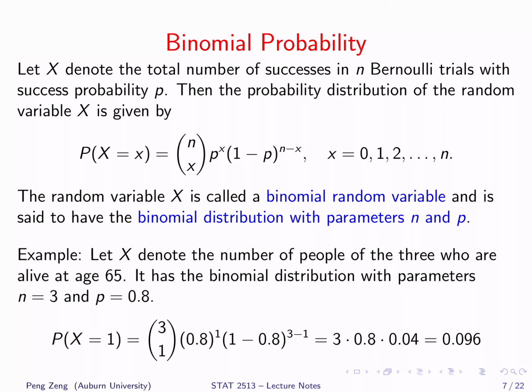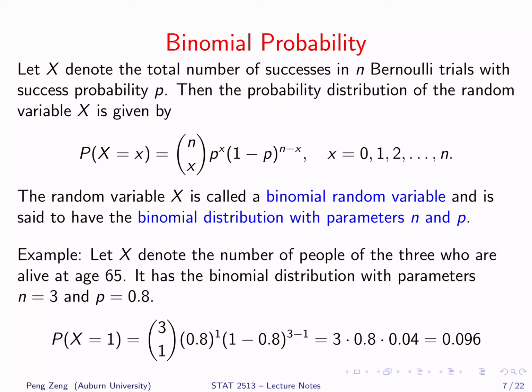The first item in the formula is the binomial coefficient we just introduced. The random variable X is called a binomial random variable. The distribution is said to have the binomial distribution with parameters n and p. We can use this formula to check the number of people, out of the three, who are alive at age 65. It is a binomial random variable with parameters n equals 3 and p equals 0.8.